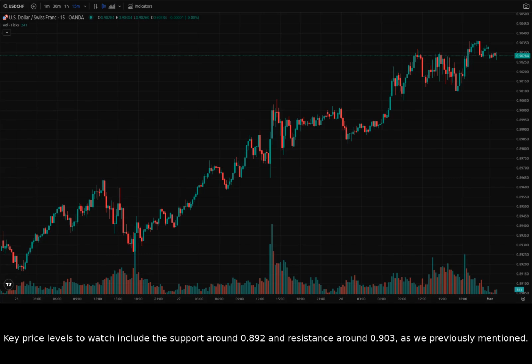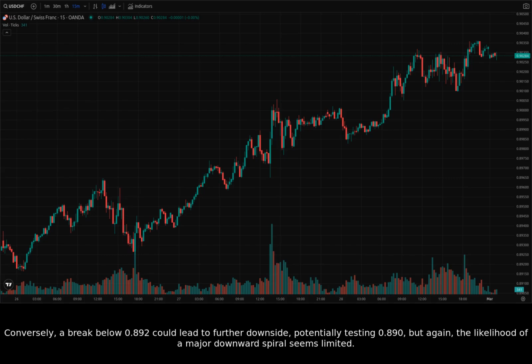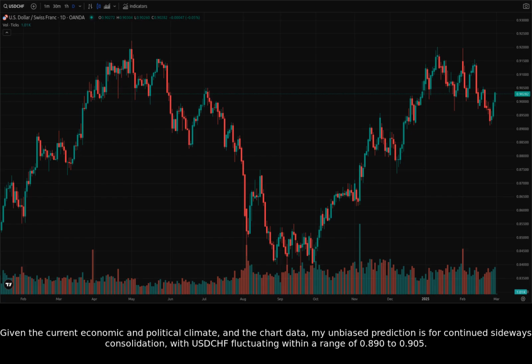A break above 0.903 could signal a short-term bullish move, targeting 0.905 and possibly 0.91, although sustained upward movement is not highly probable given the overall bearish sentiment. Conversely, a break below 0.892 could lead to further downside, potentially testing 0.890, but again, the likelihood of a major downward spiral seems limited.